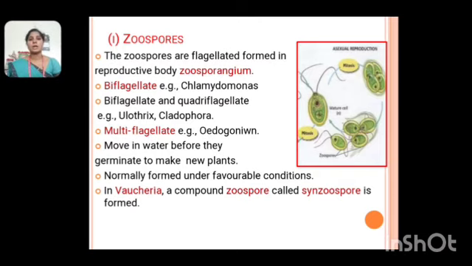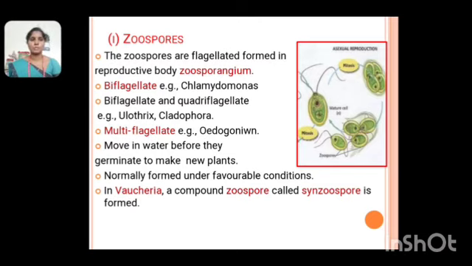The second one, it forms biflagellated and multiflagellate types. The biflagellated, for example, Chlamydomonas. Then biflagellate and quadriflagellate, example, Ulothrix and Cladophora. Next one, the multiflagellate. The multiflagellate example is Oedogonium. Most of the zoospores move in water before they germinate to make new plants.